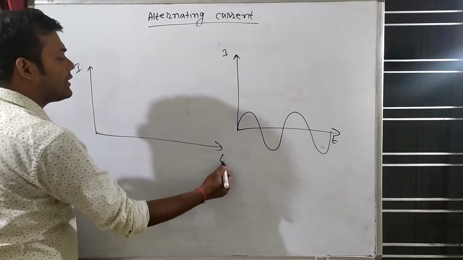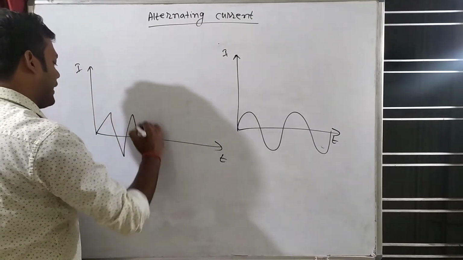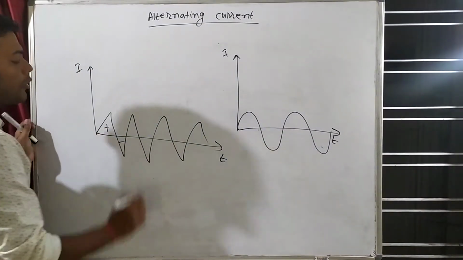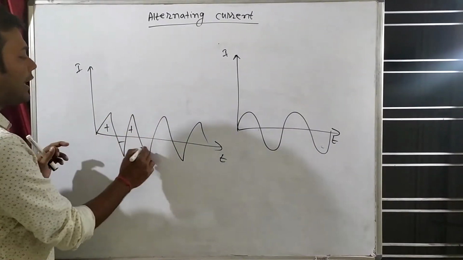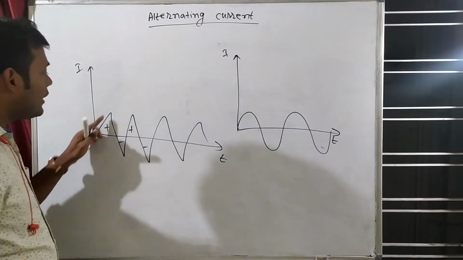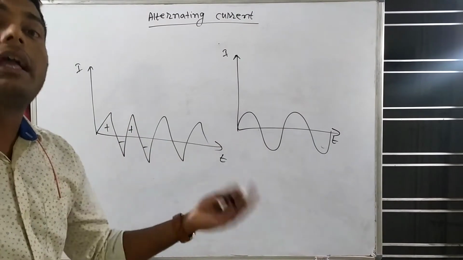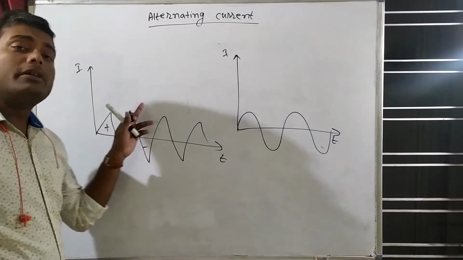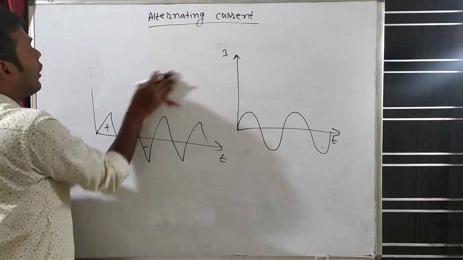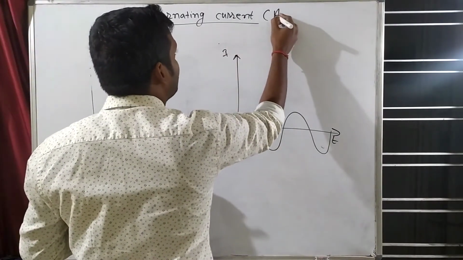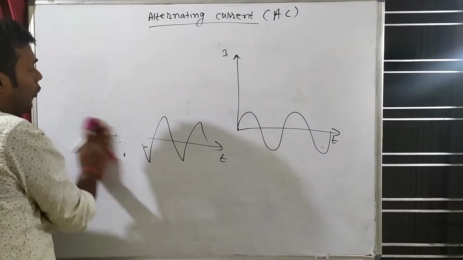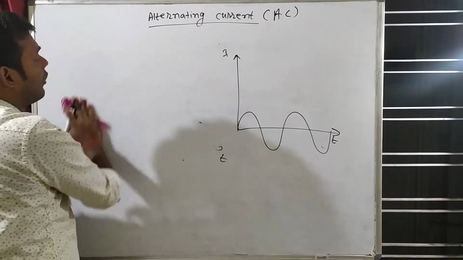Sometimes you will see this type of graph also. Suppose that this is current, this is time, and the current time graph will be like this. Here see, for some time the current is plus, for some time minus, again plus, again minus. And the magnitude is also changing, and the direction is also changing. This is also alternating current, that is AC. AC means alternating current, and the whole of my study will be dependent on AC.